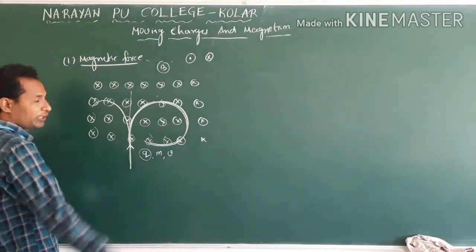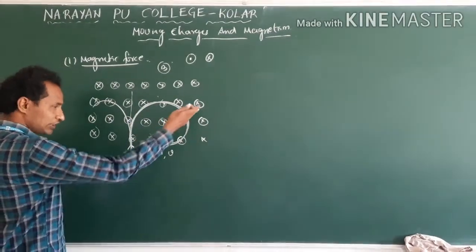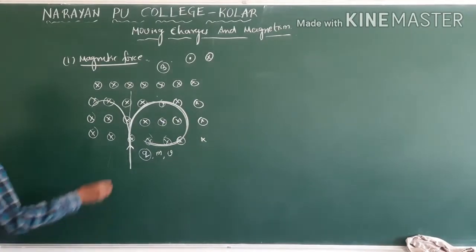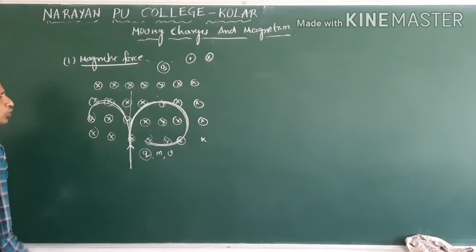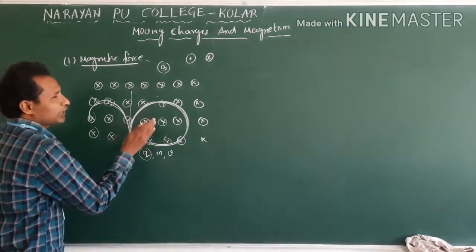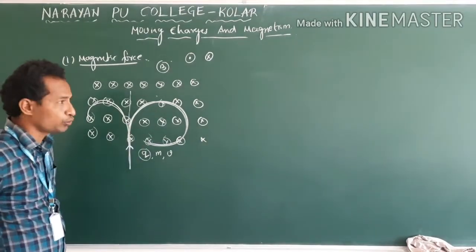How it deviates and where it deviates, we will see in the equation. This charged particle will also deviate like this. Why is it deviated? Because the charged particle experiences force.